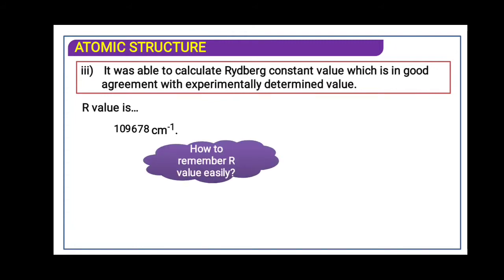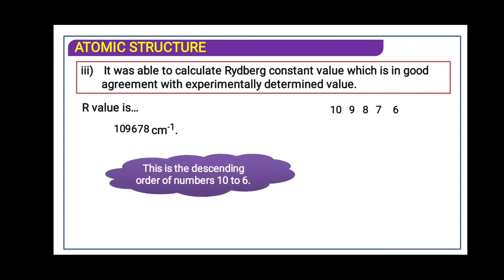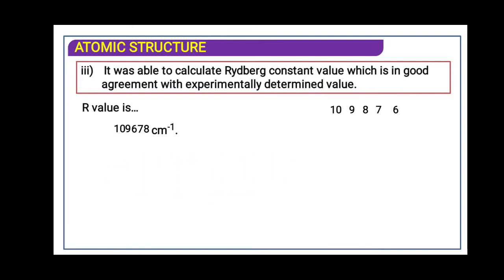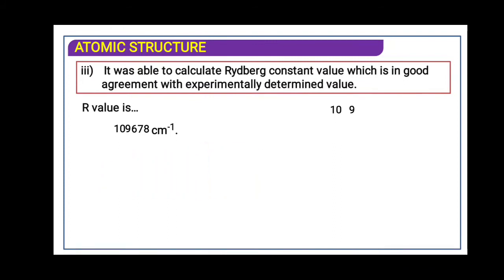How to remember the value for R? Very easily, try to understand. 10.9.8.7.6 in the descending order. Then you have to rearrange 6, 7, 8. So it will be 6, 7, 8. In this way you can remember the value for R as the Rydberg constant.